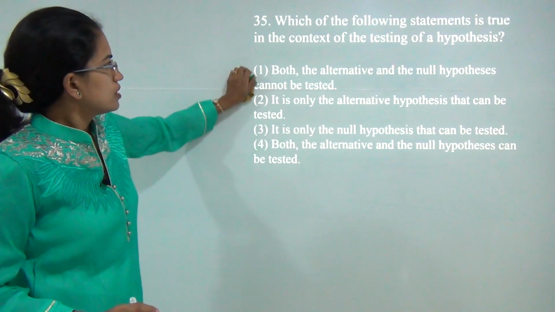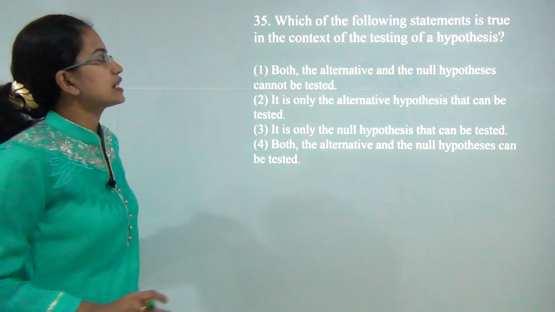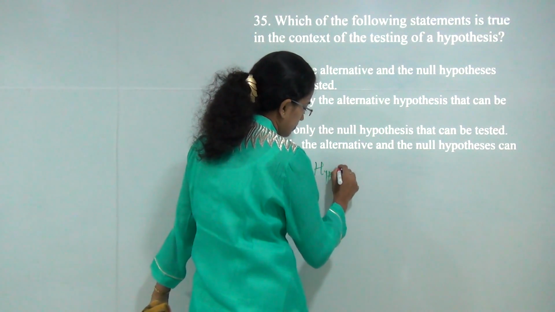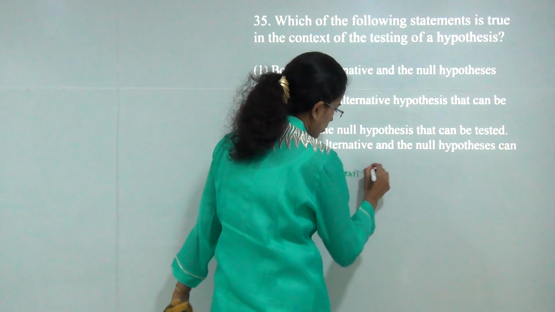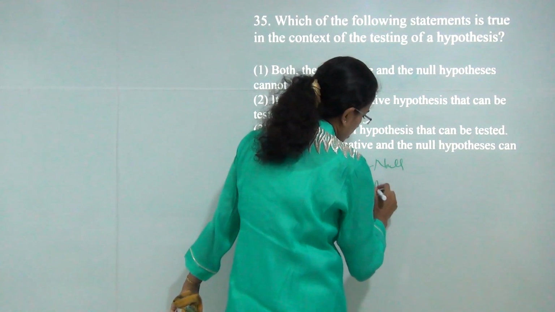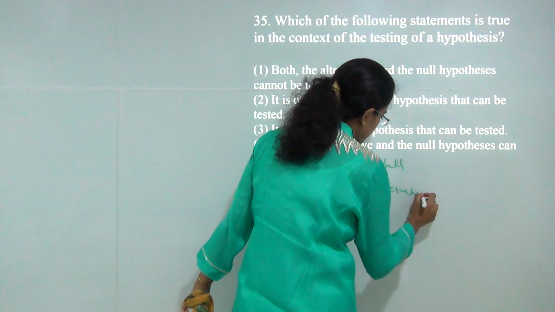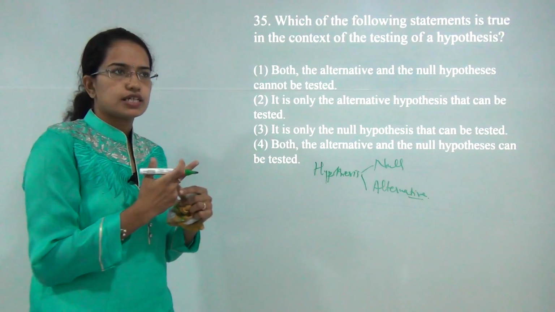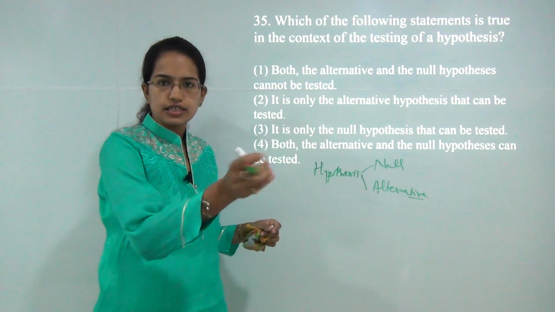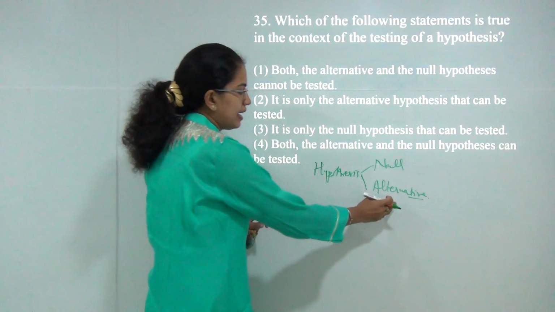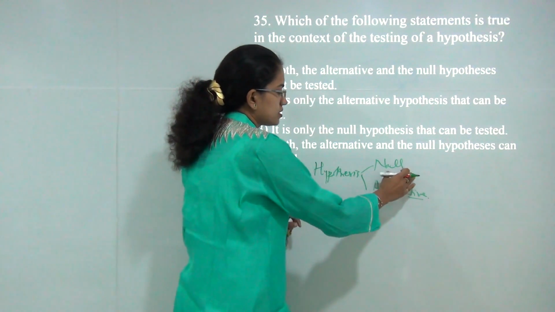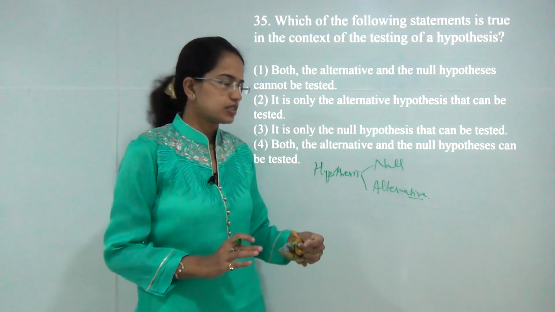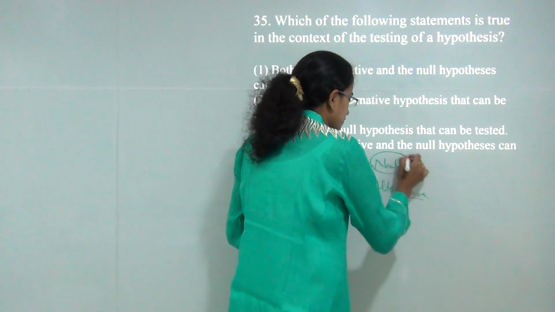Next question. Which of the following statements is true in context of testing a hypothesis? Now hypothesis can be of 2 types. It can be null hypothesis and alternate hypothesis. Alternate hypothesis says, for example, the west region of the city would have industrial development. But my null hypothesis would be the location of the region does not have any effect whether it would be industrial or not. So that would be a kind of null hypothesis.